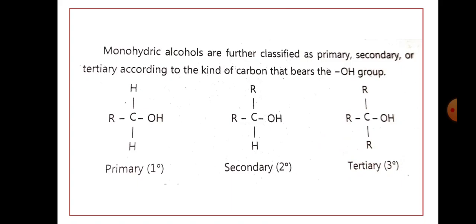So simply, monohydric alcohol has 3 types: primary, secondary and tertiary alcohol. If the hydroxyl group is attached to 1 alkyl group, it is primary; to 2 alkyl groups, secondary; to 3 alkyl groups, tertiary.